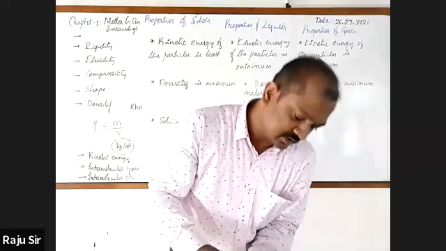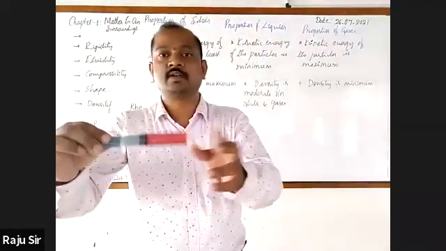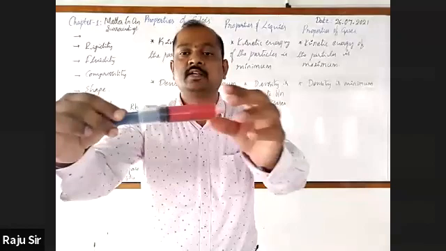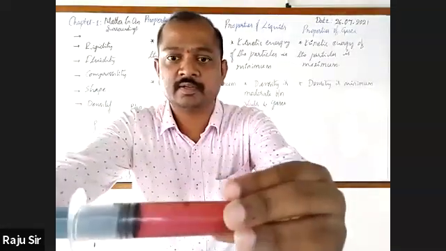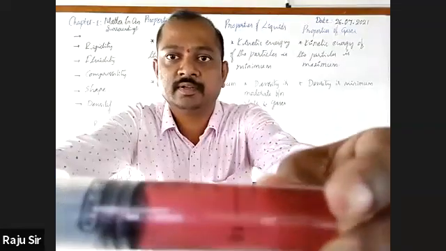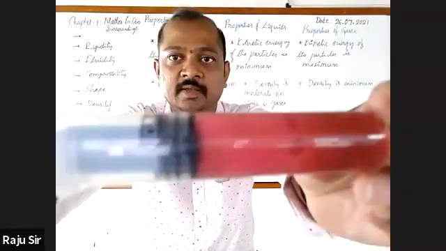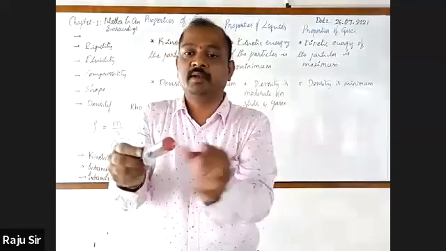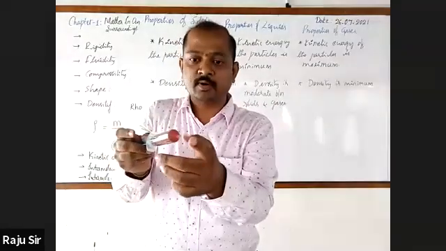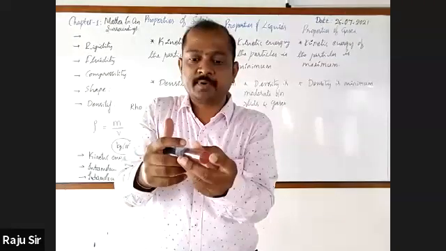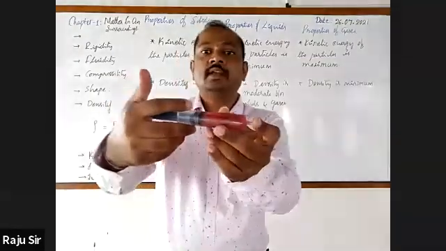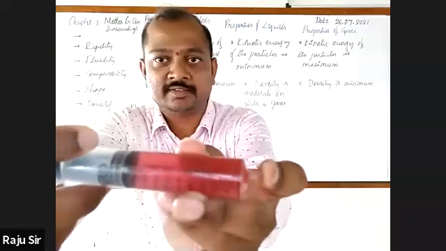How much have you taken? 20 ml. Dear students, observe. Here I have taken some amount of potassium permanganate, 20 ml. Can you see? Now I'm going to close the mouth of this cylinder. Let me go for pressing. Let us check whether any level is changed or not.